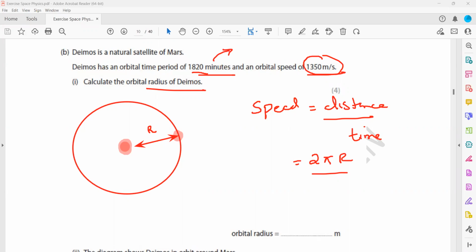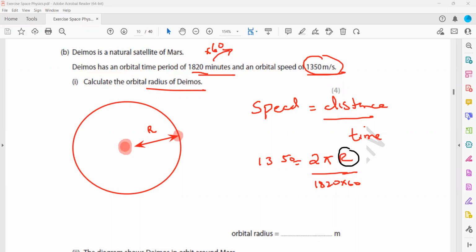So we multiply the 1,820 minutes by 60 to convert into seconds. So the time will be 1,820 times 60, and the orbital speed is 1,350. Our subject is R, we want to calculate R. So how do we simplify for R? The time is 109,200 seconds here.